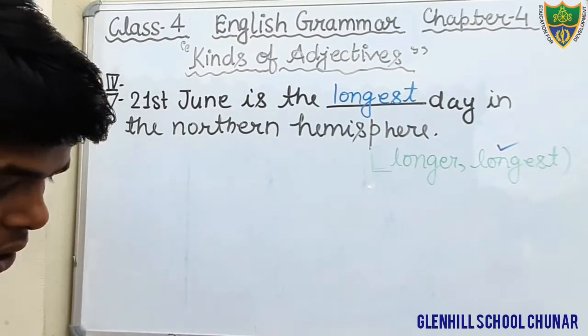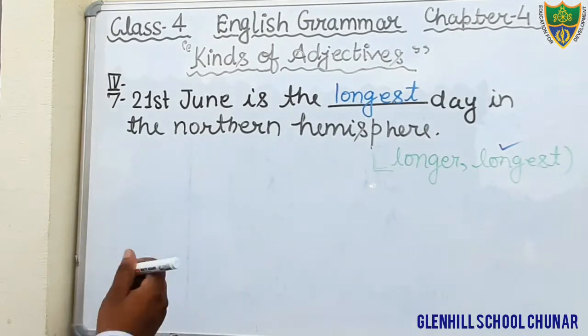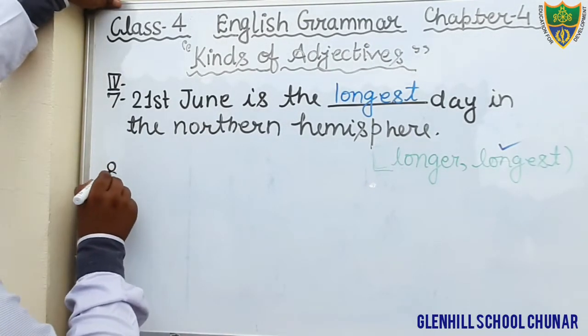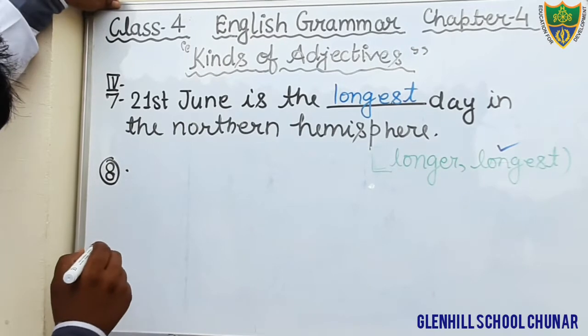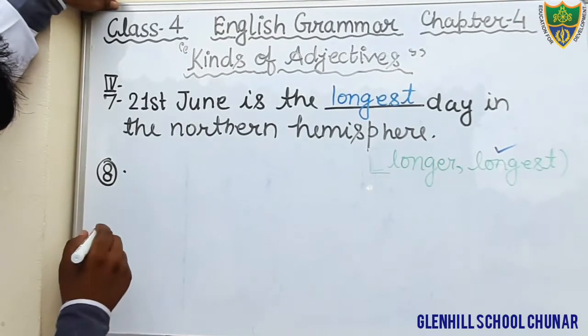One more question is left in exercise number 4. Now we will discuss the exercise question number 8.